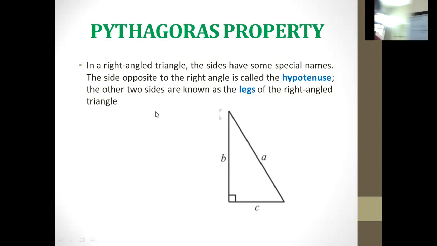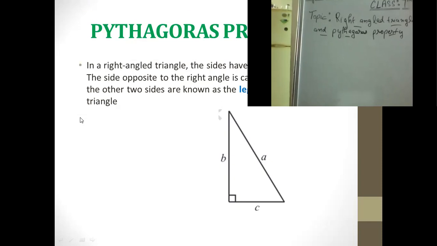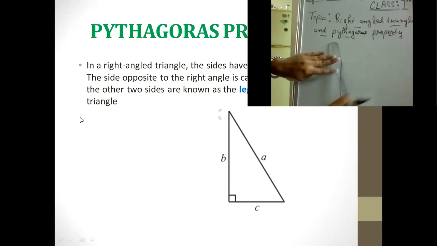So you can notice this triangle on your slide, and let me draw it here as well for better understanding. I'll adjust the size of the screen so that it is more visible to you. Here you can see the triangle they have drawn, like this.